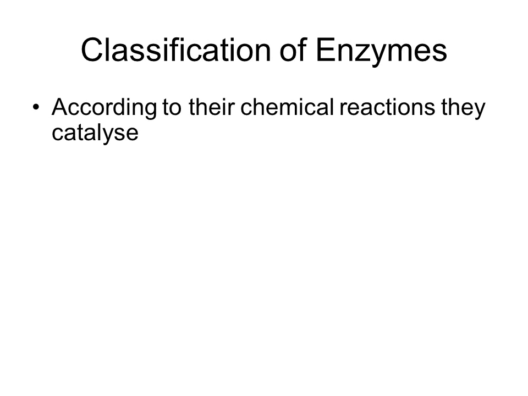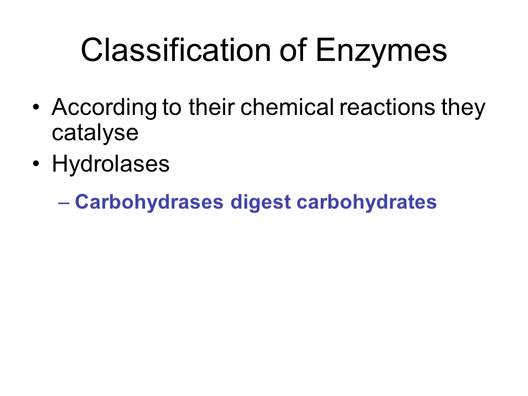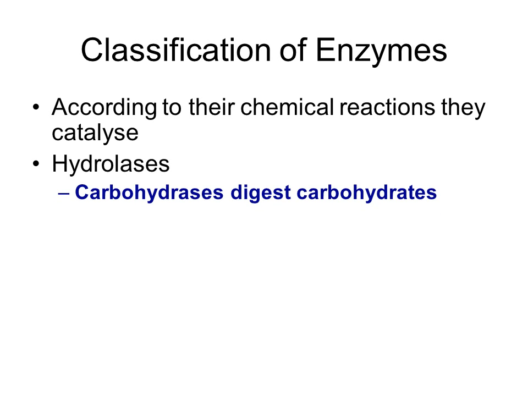How are enzymes classified? They are classified according to the chemical reactions that they catalyze. For example, hydrolases, which are commonly used in digestive processes. Carbohydrases are an example of hydrolases which will digest carbohydrates.